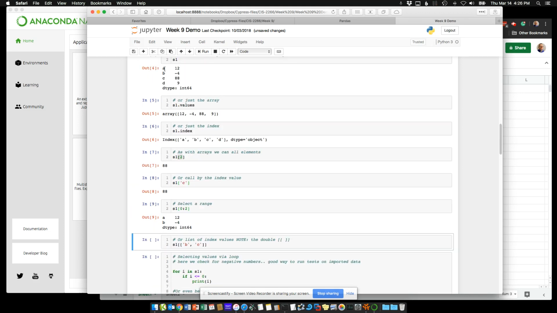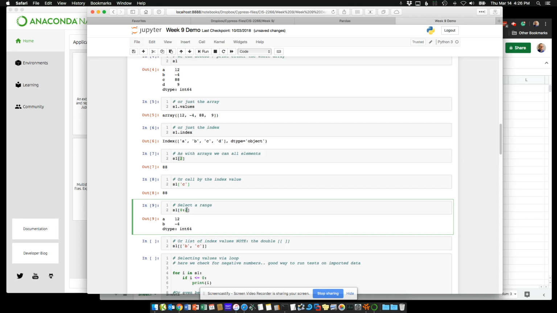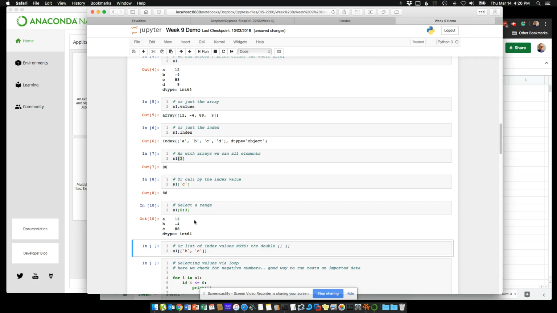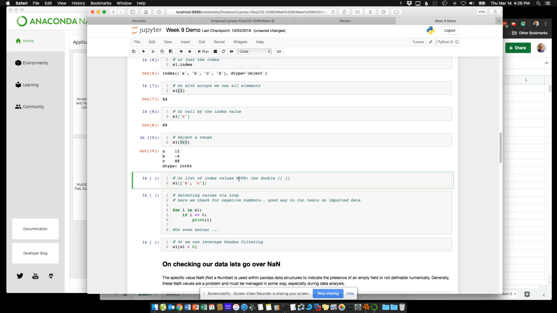So 0, 1, and then we're going to end before 2. So it's actually 0 and 1. So we look at these range selections. It can be a little tricky sometimes. If I want to do the first two, I actually say go 0 to 3. So 0, 1, 2. So in any case, we can do range selections or index selections by individual items.